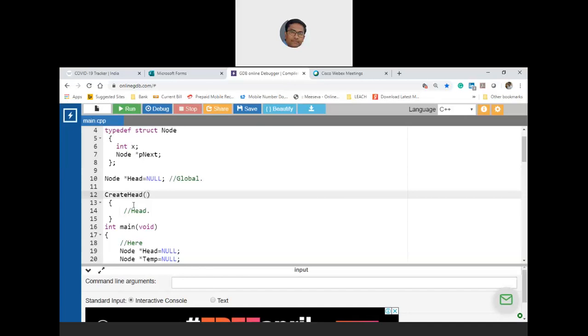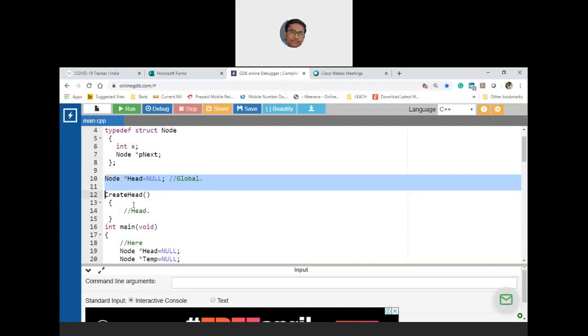The advantage of doing that is if you do the declaration outside of the main, then that variable comes under global scope, meaning your head node is accessible by the same name head both in main as well as in any of the other functions. So the programmer need not explicitly pass the head node every time. This is the advantage and the conclusion of approach 1. Am I clear?